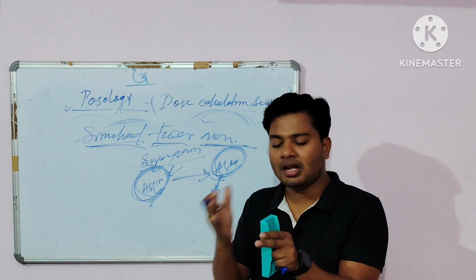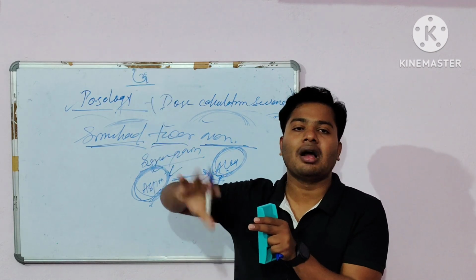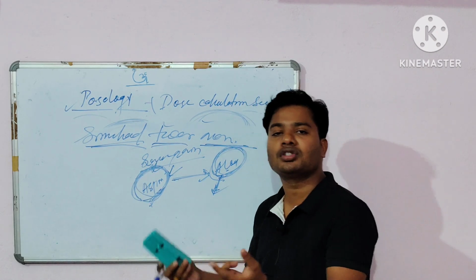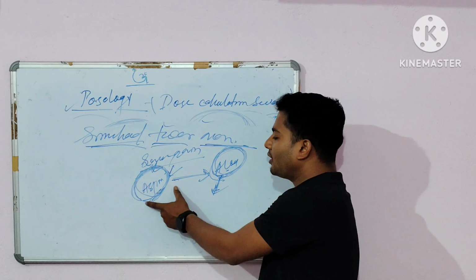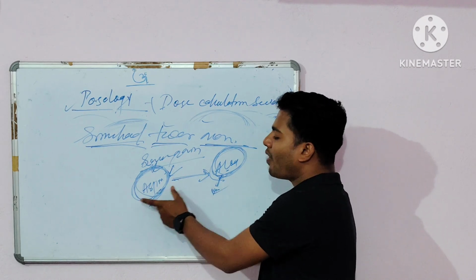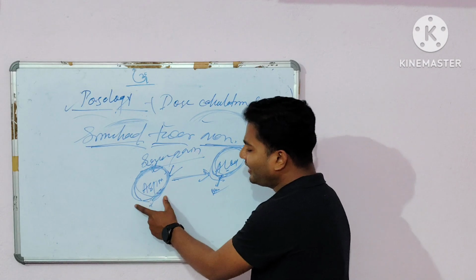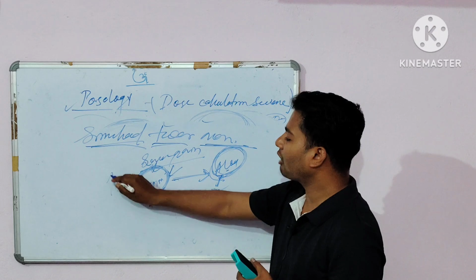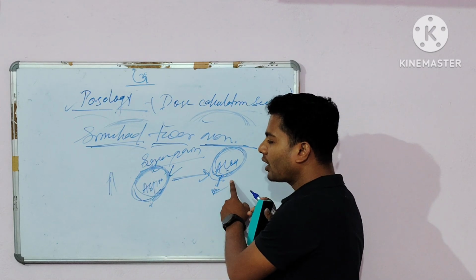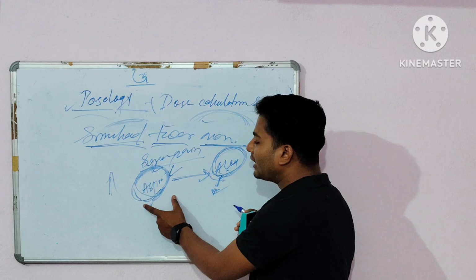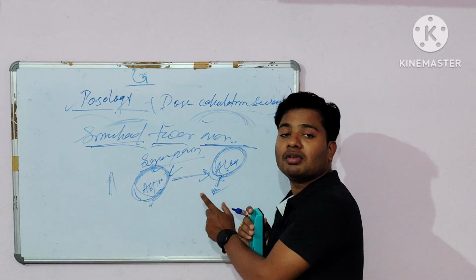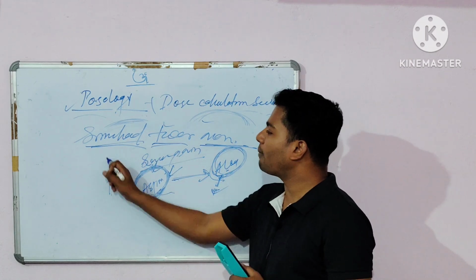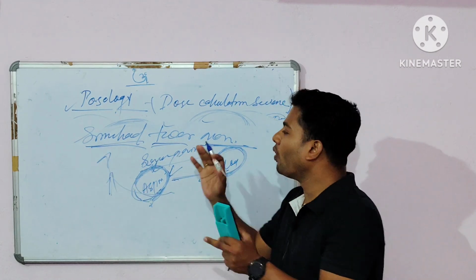So what do you mean by synergistic effect? When the action of one drug is increased by another drug. Here the action of aspirin, whatever it was, is doubled due to consuming the alcohol. So definitely these are the two drugs, aspirin and alcohol. When the action of one drug is increased or facilitated by the action of another drug, that is known as synergistic effect when you administer two or more drugs simultaneously.